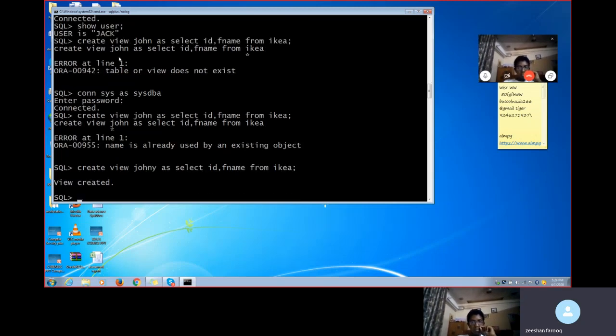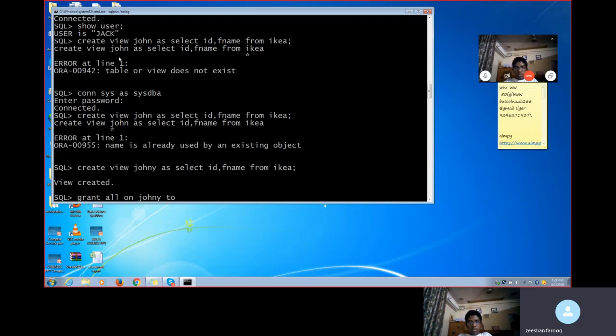View created. What happened exactly? View created. Now what I'm doing now, again, I am giving all the access to Johnny. How am I giving? Grant all on Johnny to which thing you want to give it now? For example, you want to give it to a user which we have created, Jack.